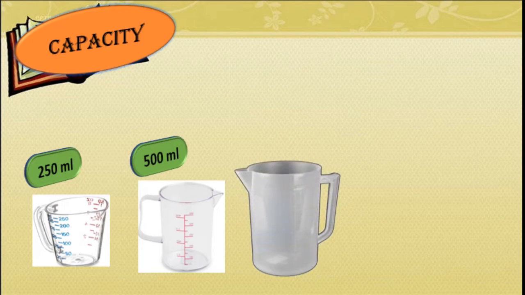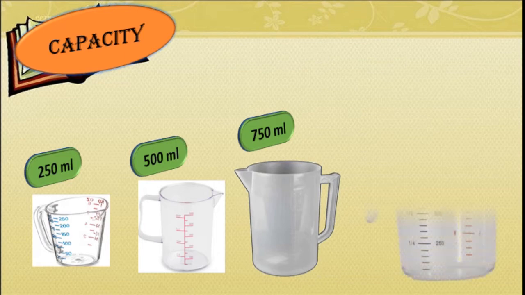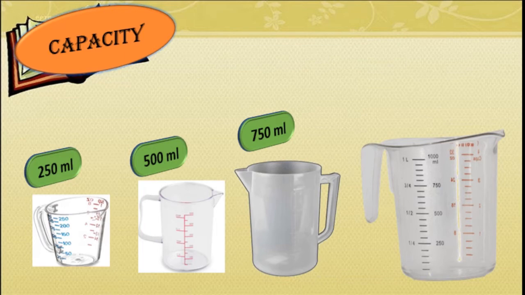This is larger than 500 ml, means here it has the capacity of 750 ml liquid. See this. This is larger than 750 ml. You can see here this is of 1000 ml capacity. Got this, students? What is the meaning of capacity? Capacity is nothing but water holding. The maximum water holding is called its capacity.